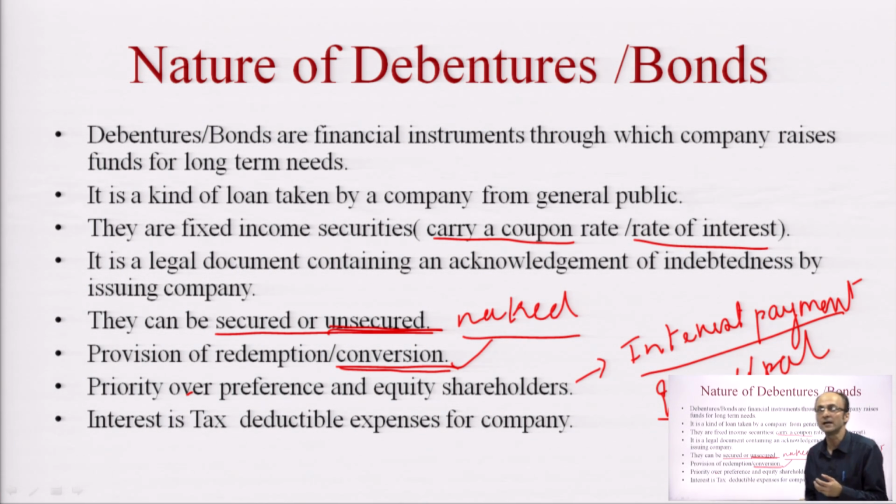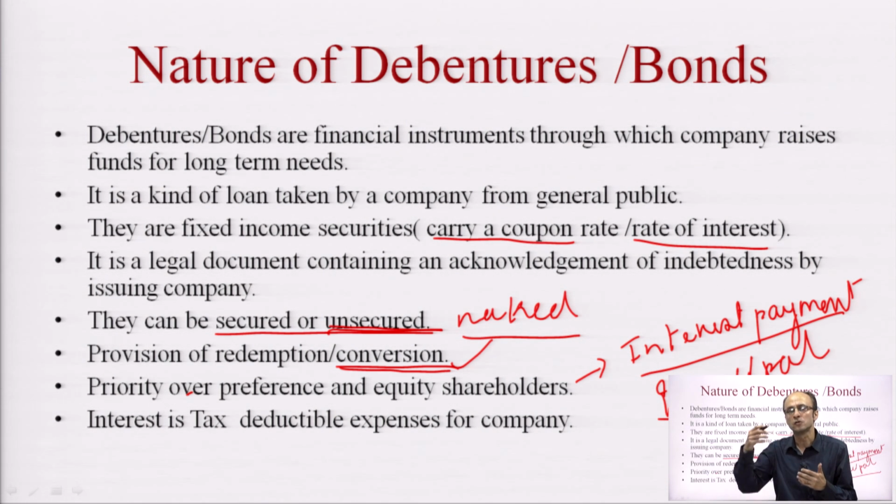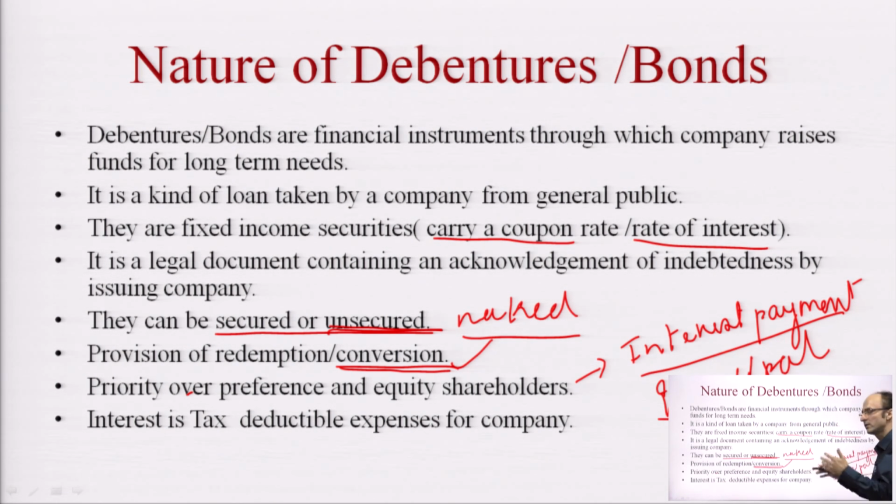And secondly, when the company goes into liquidation, when the company is not in a proper financial condition, then all the assets of the company will be sold to wind up and settle the obligations on the company. In that case, the bondholders have priority over the amount the company gets after selling the assets, and they will get the principal amount before the preference shareholders and the equity shareholders.